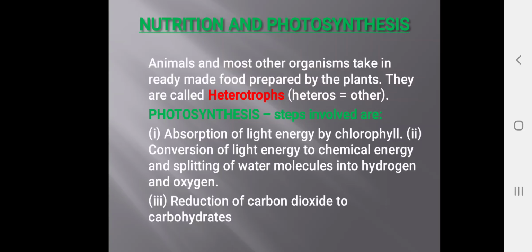Plants take in carbon dioxide, and that carbon dioxide is reduced to carbon. This carbon goes and attaches with the hydrogen from water. Together they form carbohydrates, which are a form of energy. In plants, reserve food is stored in the form of starch.